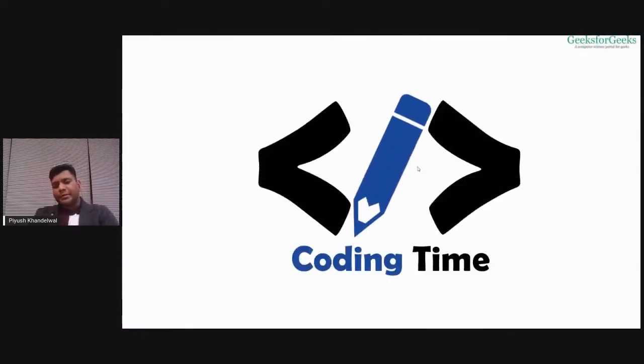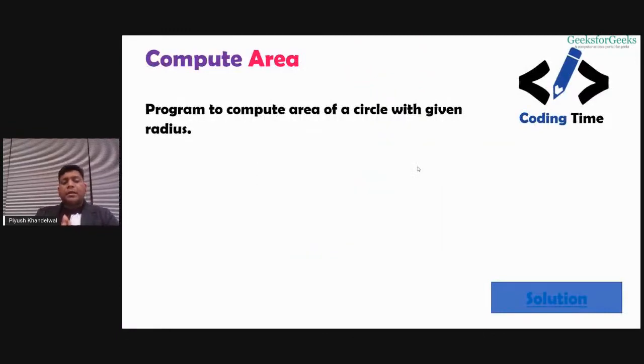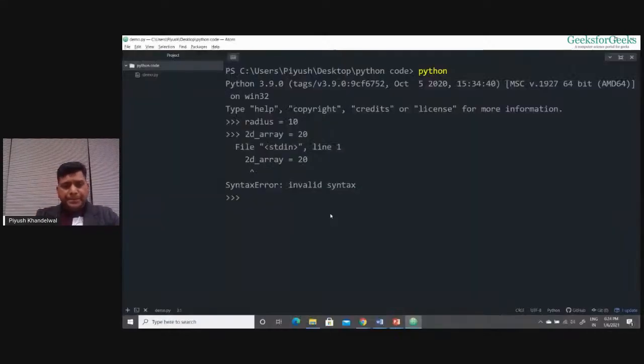So it's coding time, right? Here we will be writing the code to compute the area of a circle with a given radius. We will have the radius of the circle, then we will compute the area of that circle and print it. So let me open up the editor for this. Let's close the shell.